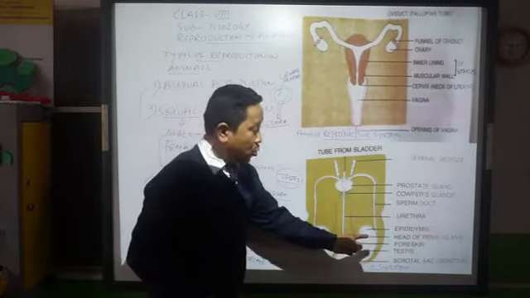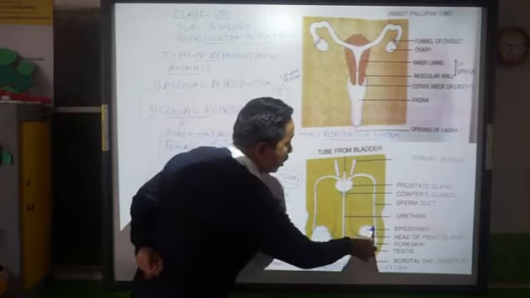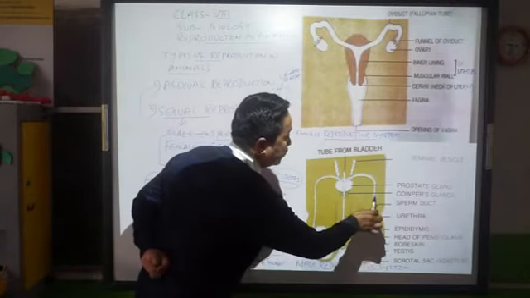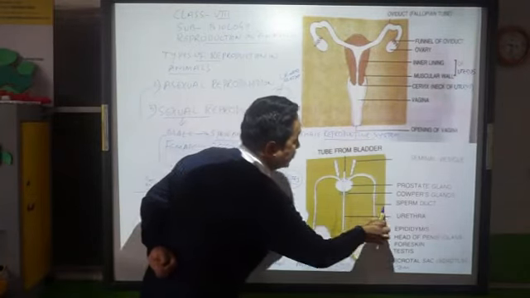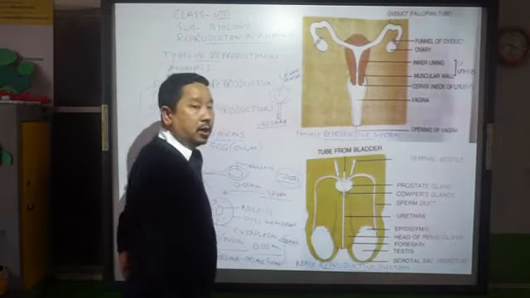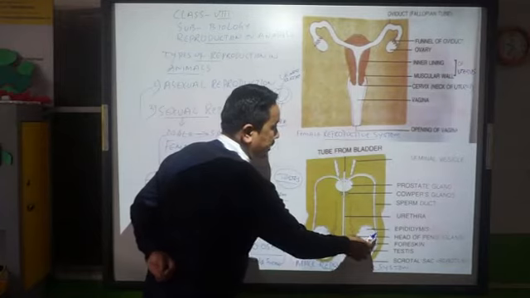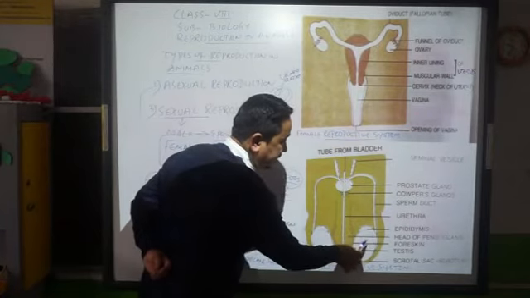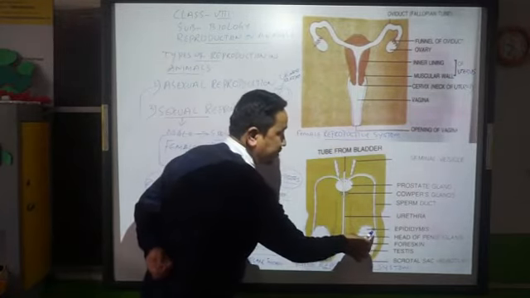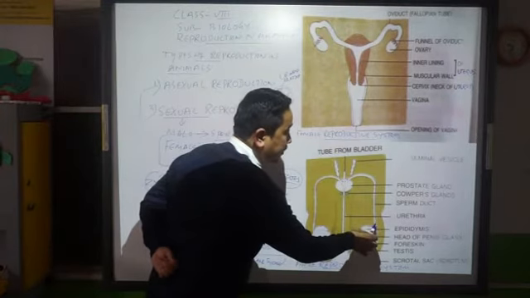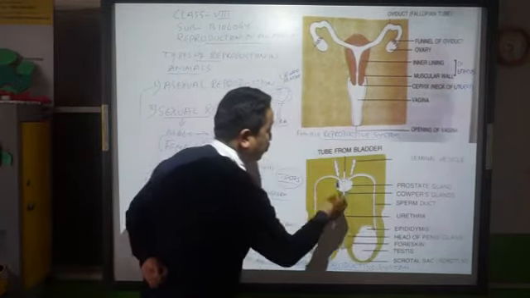That epididymis opens into a long tube, which is called the sperm duct. So your testes, then your epididymis, then the epididymis opens into the sperm duct on both sides.